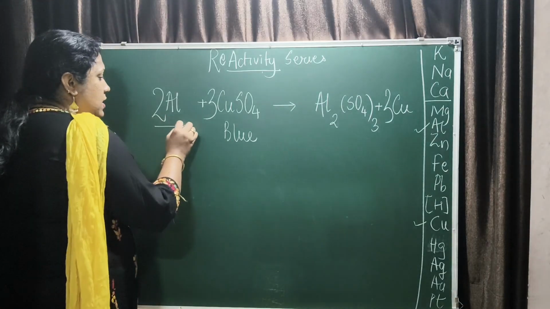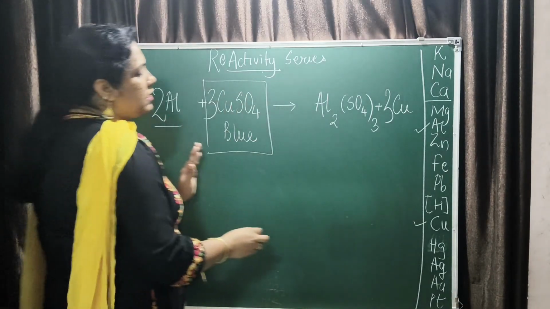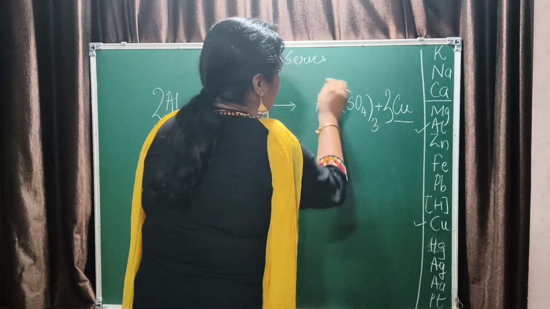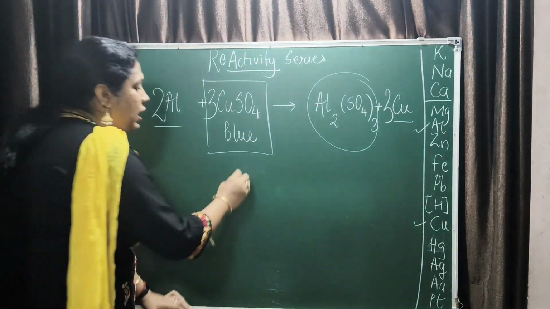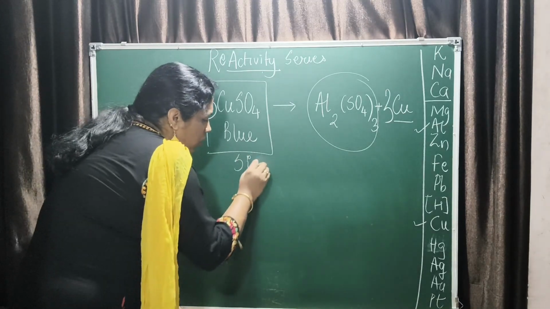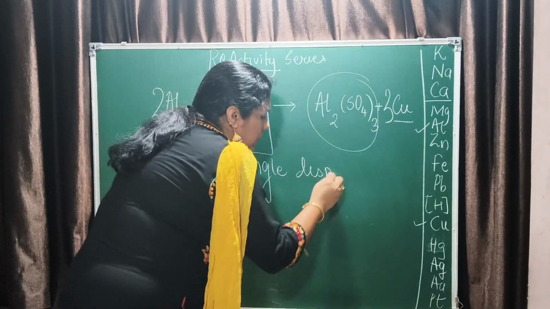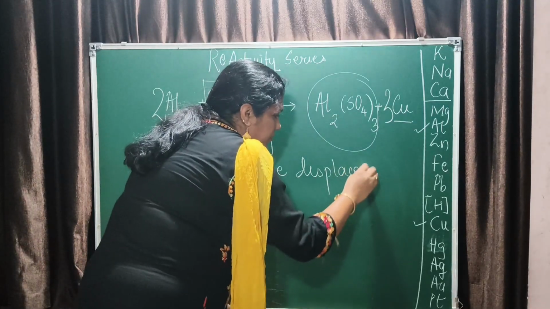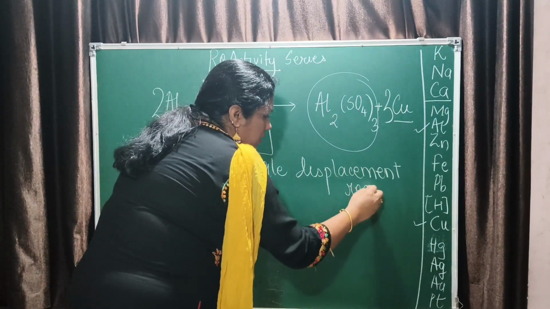You can see that when aluminium is added to copper sulfate, it displaces copper and forms aluminium sulfate. This type of reaction is called a single displacement reaction.